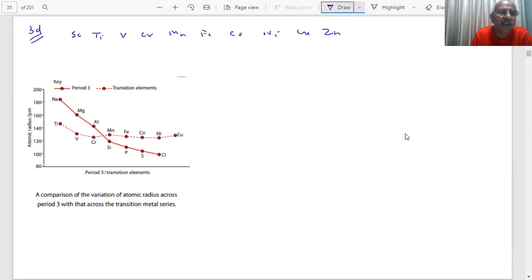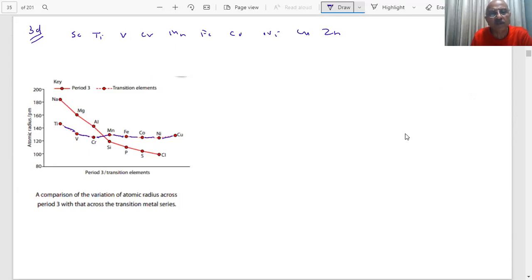Here is the atomic radius in picometer. This is titanium. You can see a decrease, a good decrease, a small decrease, and then almost the same. Then a slight decrease. These are almost the same, students, then a slight increase. Can you see? Their sizes are almost the same here, which we have explained.